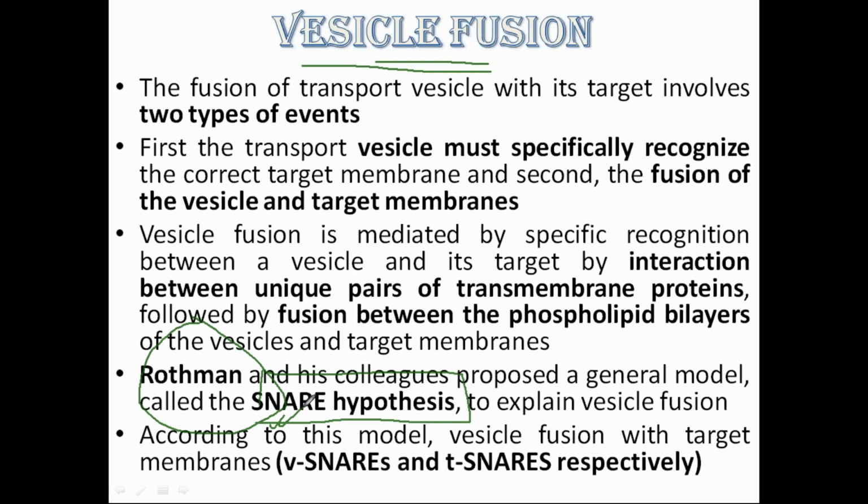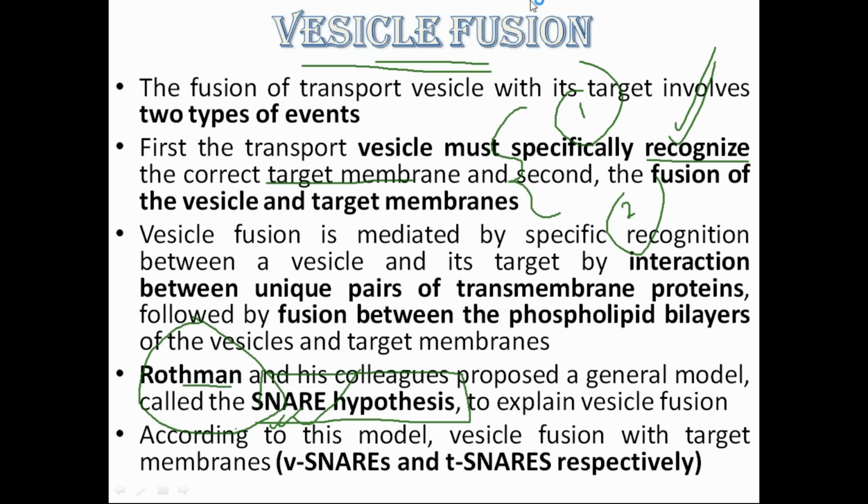Only in that condition, the vesicles will fuse. The first thing is that the vesicle should recognize where it has to bind on the target membrane. Only in that condition it will fuse with the membrane. So the first thing is recognition of the target membrane, and the second thing is fusion. These are the two things, and this hypothesis is called the SNARE hypothesis, which was given by Rothman.